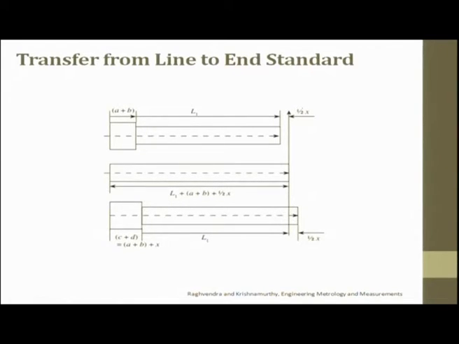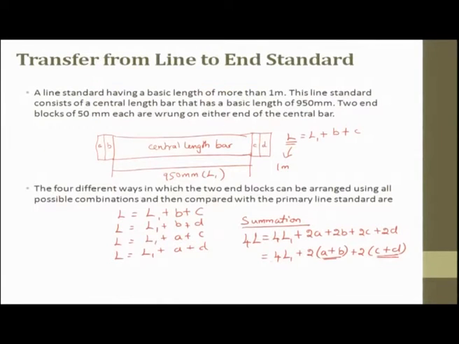The summation of these two, A plus B plus x, is C plus D, and we have a small difference.